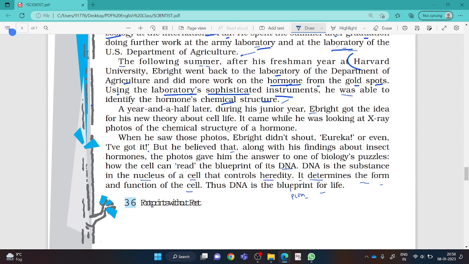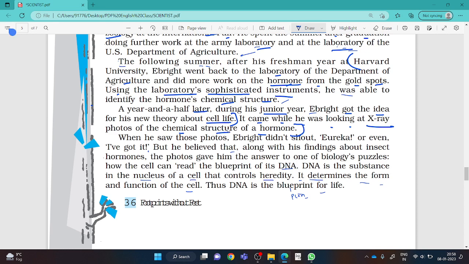Beta, if you go deeper in any concept, you will understand. What I personally believe is that if you have mastery over any topic, you wish to go into the depth of that very concept, and that is what Richard Ebright was doing. A year and a half later, during his junior year, Ebright got the idea of his new theory about cell life. It came while he was looking at X-ray photos of the chemical structure of the hormone. Means he was going deeper in that concept.